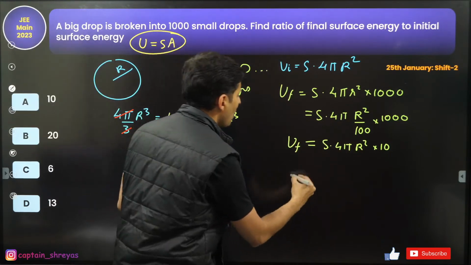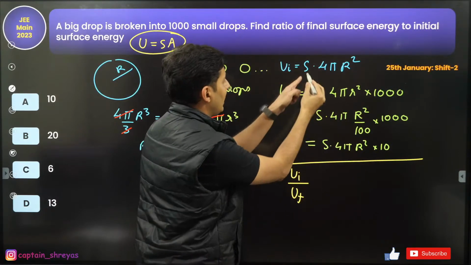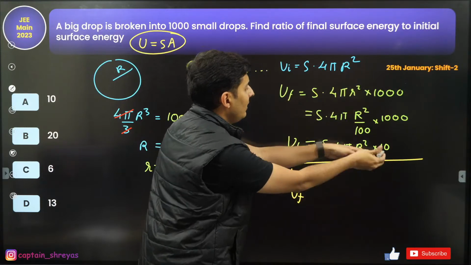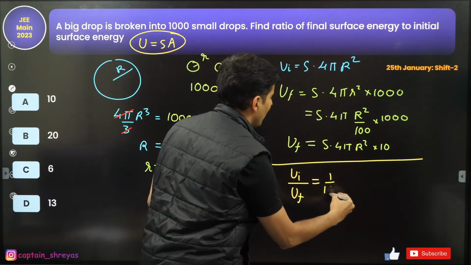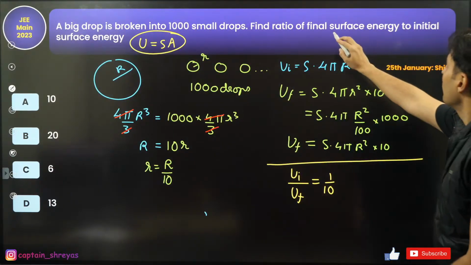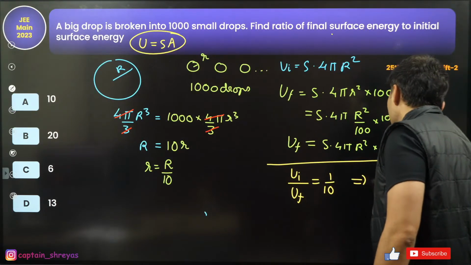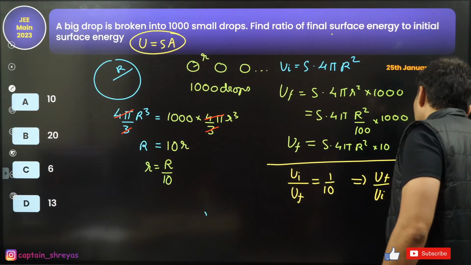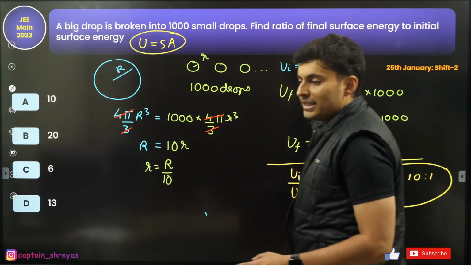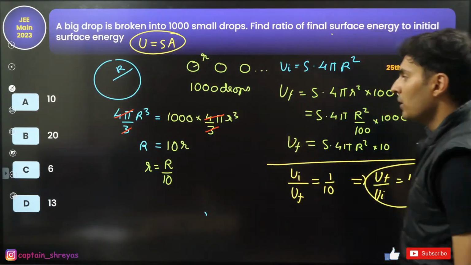So obviously now, what is initial by final? What is initial by final? S 4 pi R square over S 4 pi R square into 10. That is it. It is 1 by 10, or basically 10:1. I think it is final is to initial. So final is to initial will be 10:1. So that also means final by initial is 10:1. That is what the answer is. Very good. Excellent.